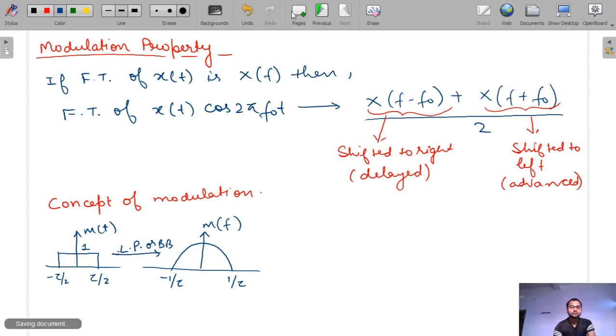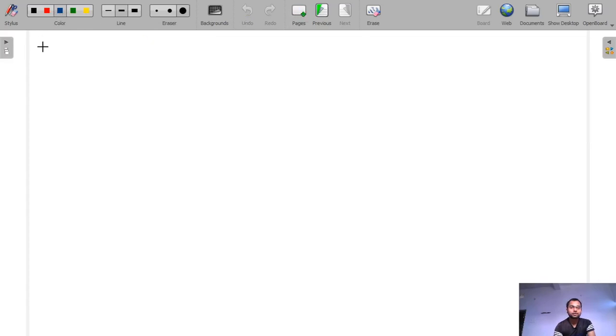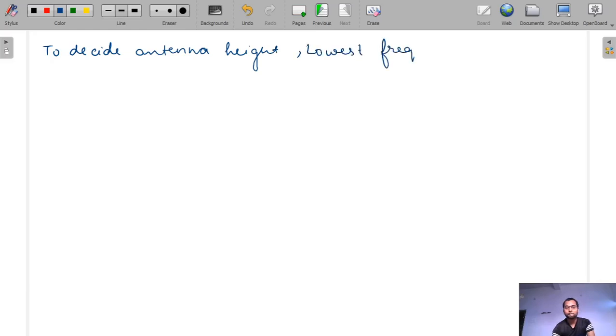And to decide antenna height, we will study that concept, don't worry, this is also included in that. To decide antenna height, the lowest frequency component is considered.